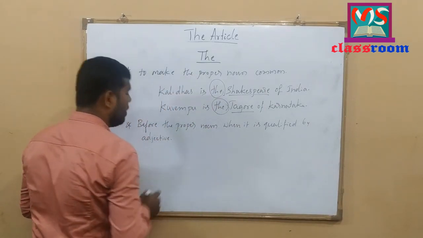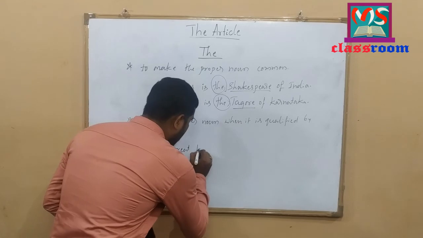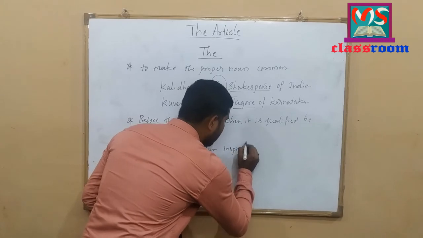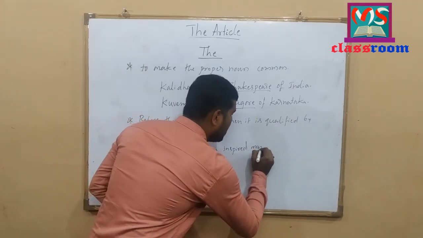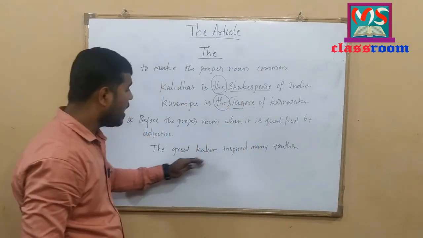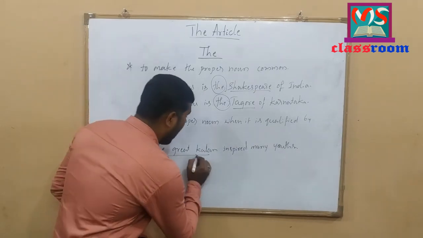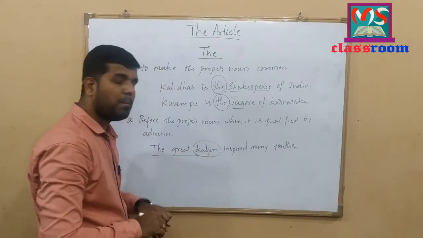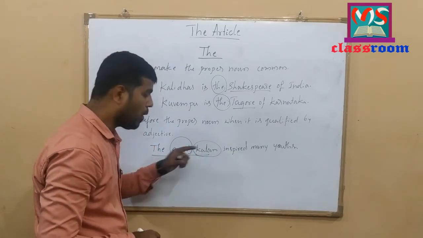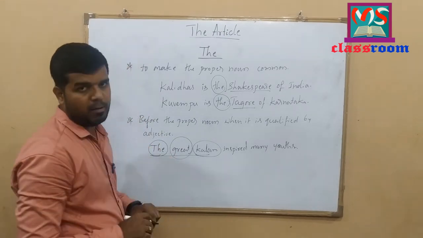For example, the great Kalam inspired many youths. Look at here, the great Kalam. Kalam is proper noun. Here, this proper noun is qualified by the adjective great here. So, when the proper noun is qualified by the adjective, we use definite article the.